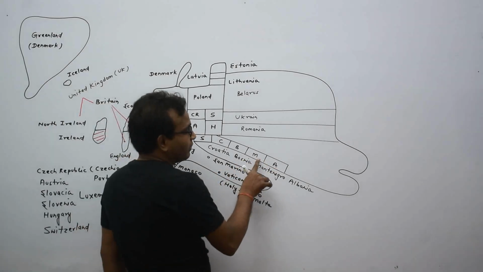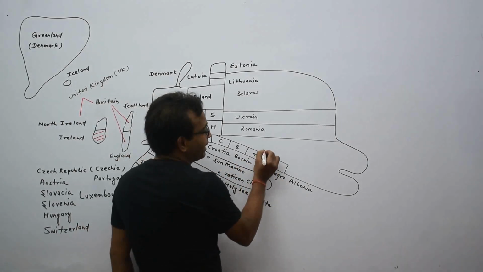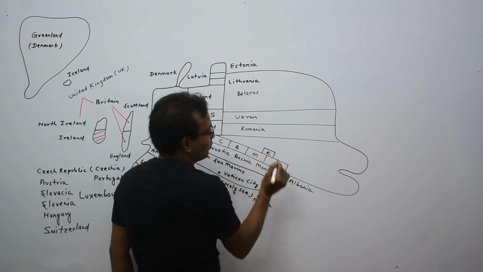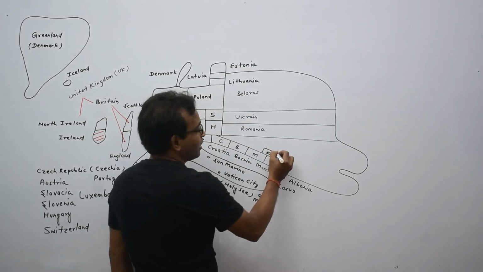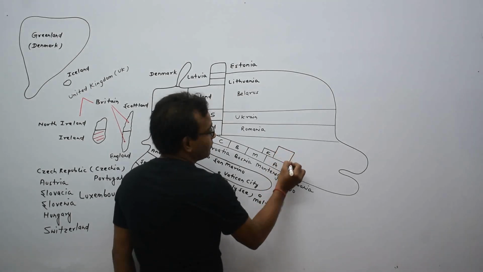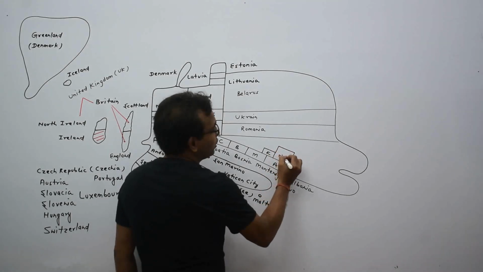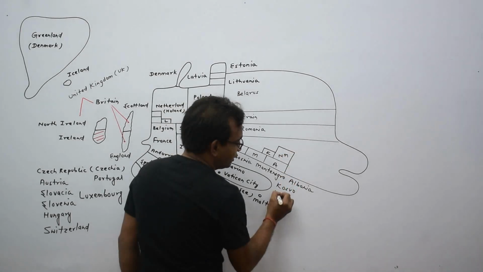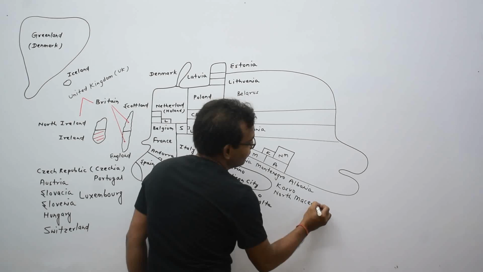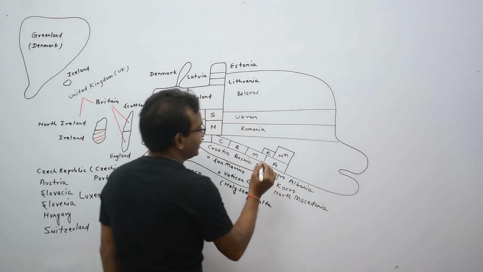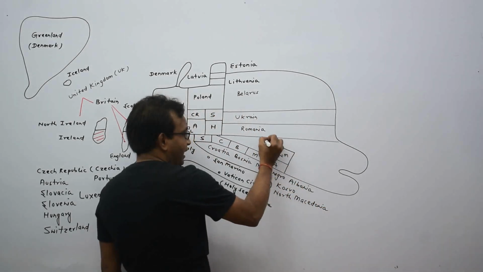In between Montenegro and Albania, here is a country, K for Kosovo. Here is a country. This is North Macedonia. I am completing a line like that.